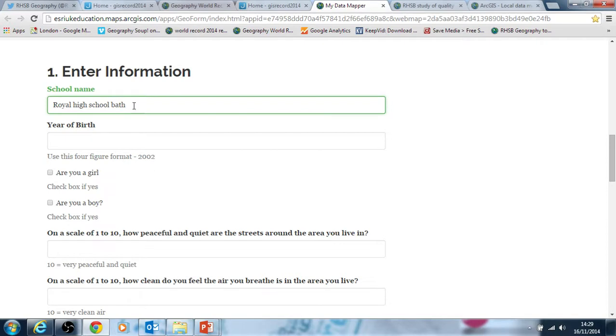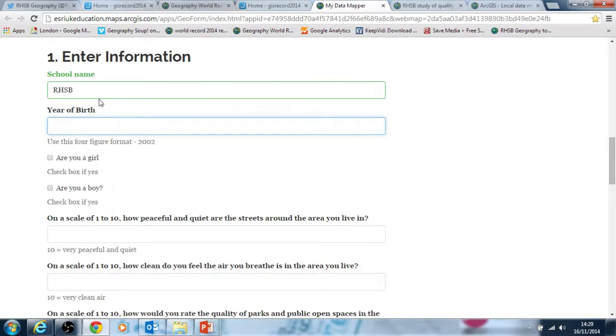They might do typing errors. They might put Royal High School but not Bath. And so if you're filtering, it becomes tricky. So if you can tell your students to put the same thing in, that's great. So I might tell my students to put something like that in. If they don't, like I say, it's not a disaster. It's just should schools wish to filter data, but it's not an essential component of the study.